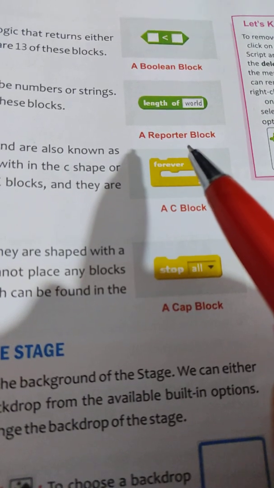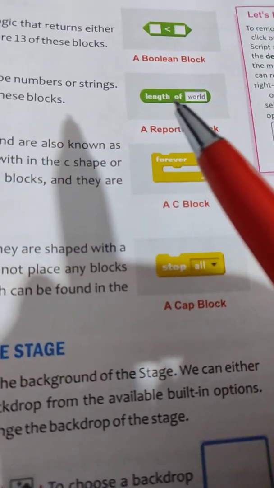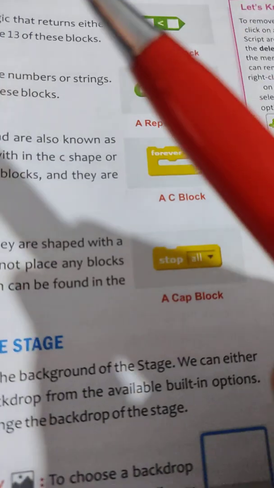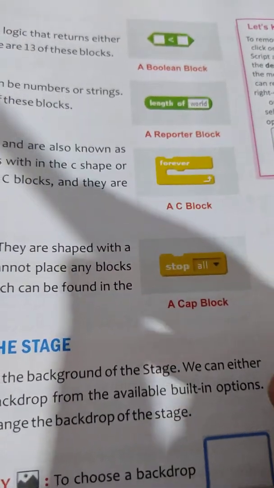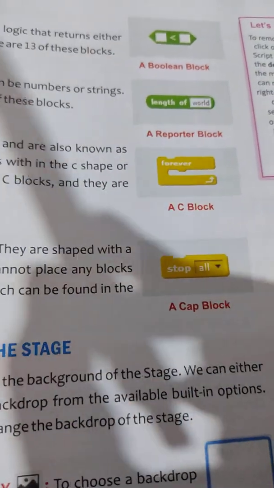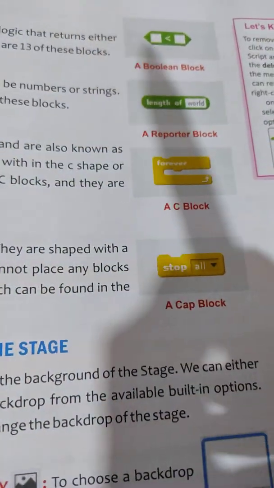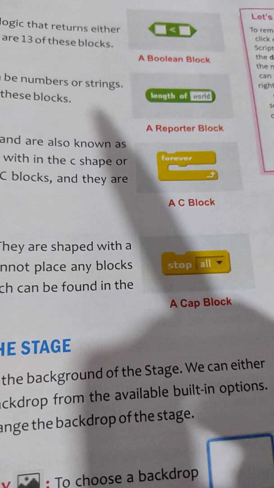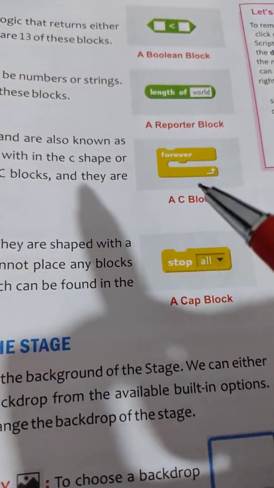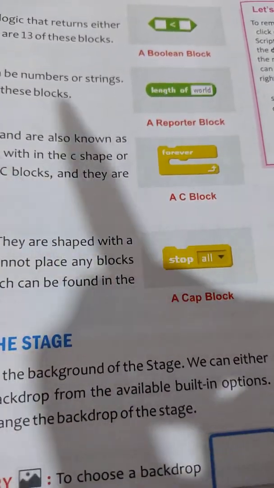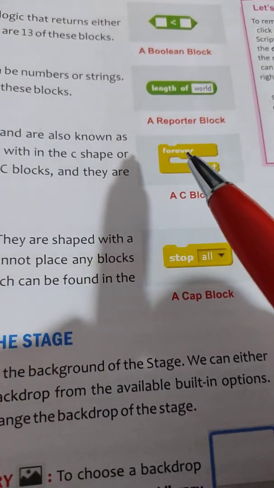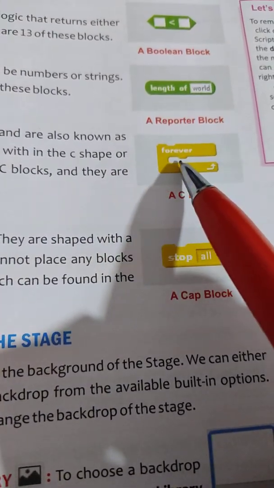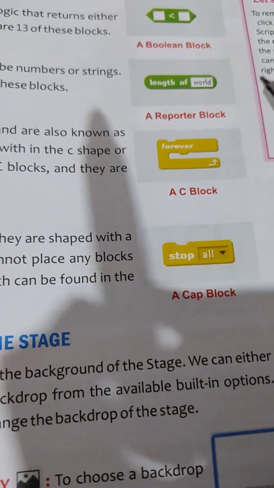If you want to use C-shaped blocks, where will you get those blocks? In the control category. We have done in the first video of this chapter that there are 10 block categories and C-shaped blocks are available in the control category, and there are total 5 C-shaped blocks that you can use in your script, and these blocks are used to loop the blocks inside this C shape or to check if a condition is true.